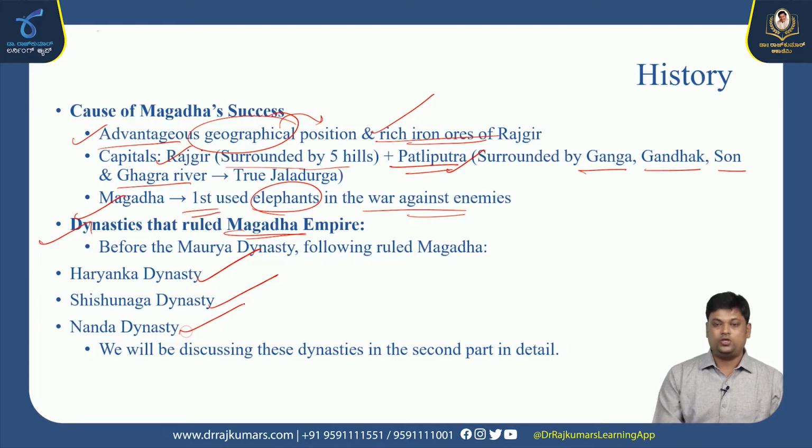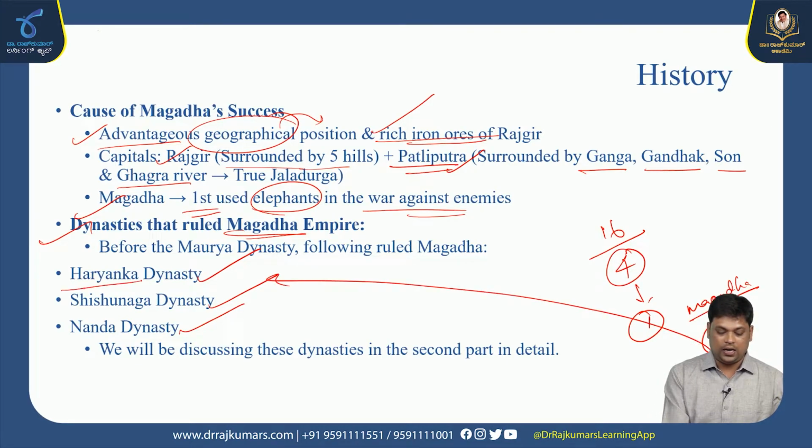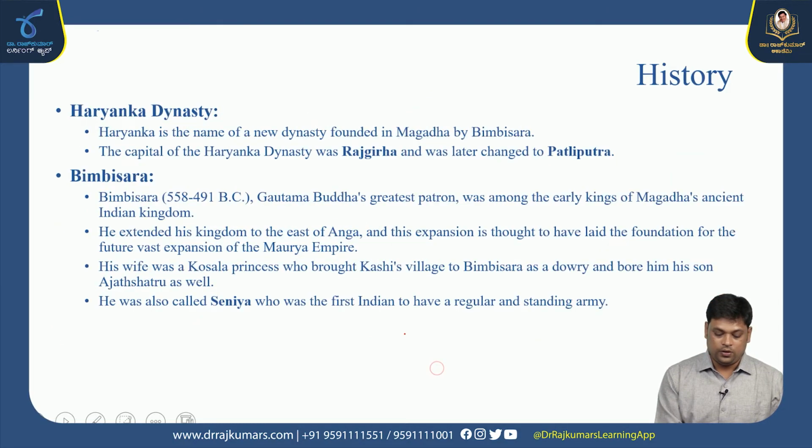Dynasties that ruled Magadha Empire before the Mauryans, we have 3 important dynasties: Haryanka dynasty, Shishunaga and Nandas. So remember, 16 Mahajanapadas, out of that 4 Mahajanapadas, all the 4 merged into one Mahajanapada, which is known as Magadha. This Magadha was popularly ruled by 3 important dynasties. Such dynasties were called as Haryanka, Shishunaga and Nanda dynasty. Okay, so we'll discuss about Haryanka dynasty.